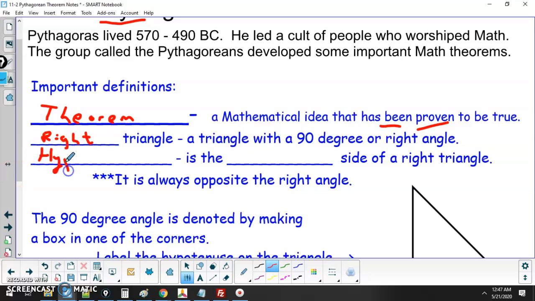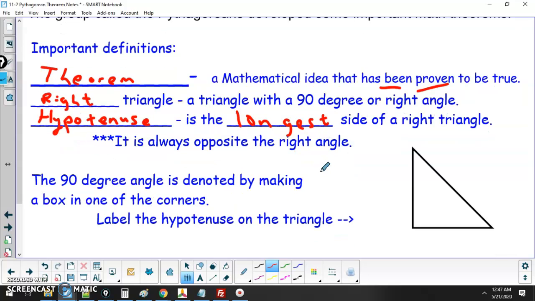This theorem involves figuring out which side is which on the right triangle. The longest side has a special name. It's called the hypotenuse. It is the longest side of the right triangle, and it's always opposite the right angle. So you have to identify which one is the hypotenuse, and the hypotenuse gets the letter C.